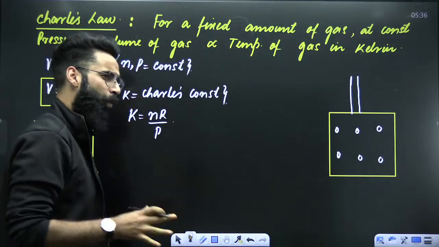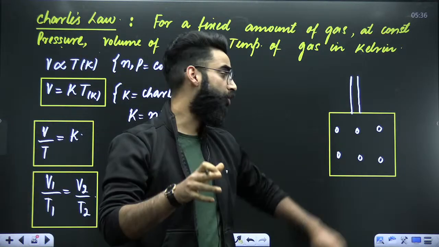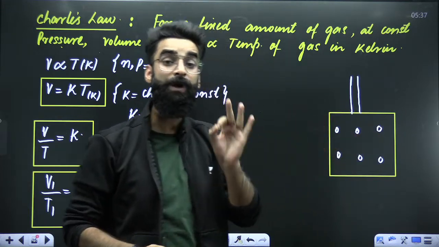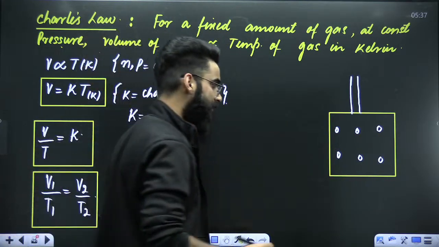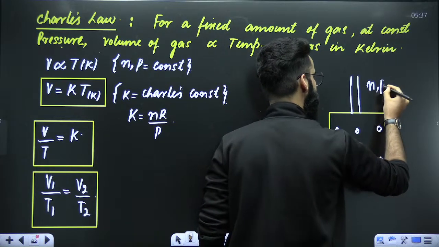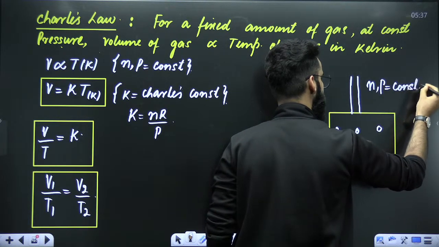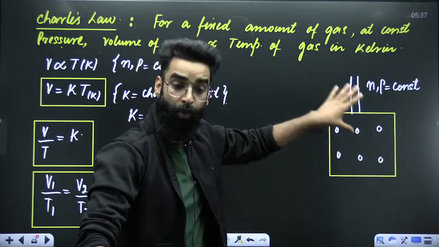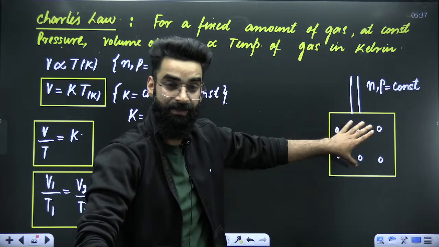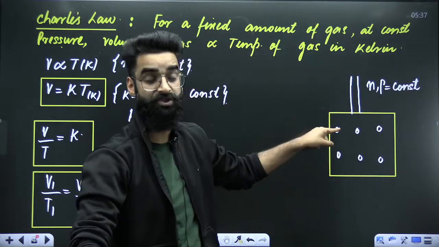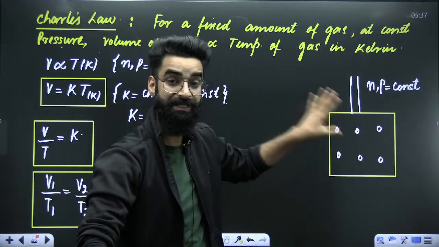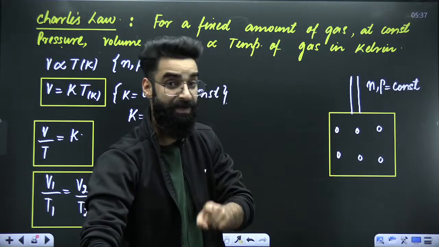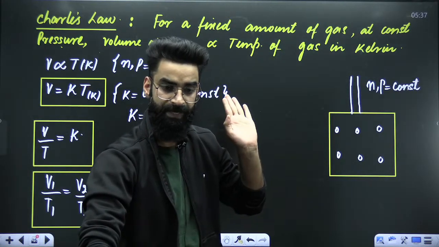Now, my dear students, when can we use Charles' law for a particular ideal gas? Charles' law is applicable to an ideal gas only under certain conditions: when the number of moles and pressure of the gas is kept constant. What does that mean? That means if you do not let the moles and pressure of this gas change, then only you can use Charles' law for this particular gas. So in order to use Charles' law, the moles and pressure of the gas have to be fixed.